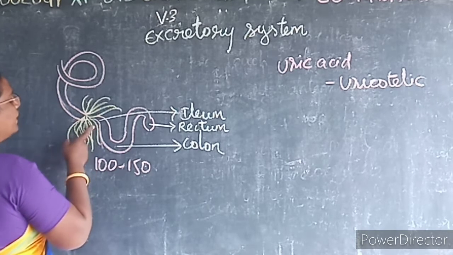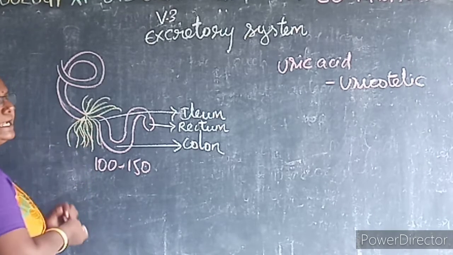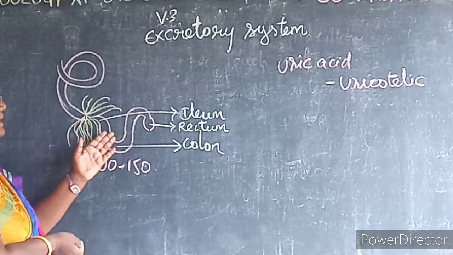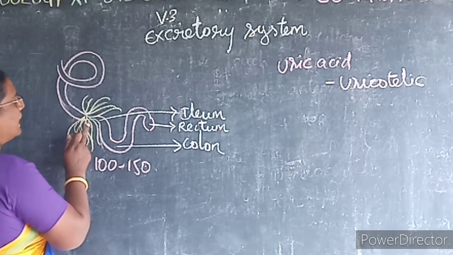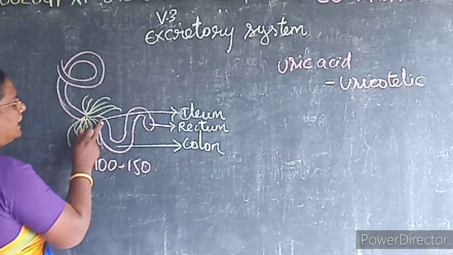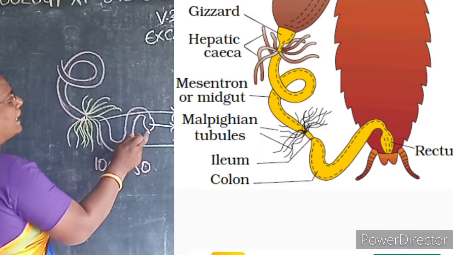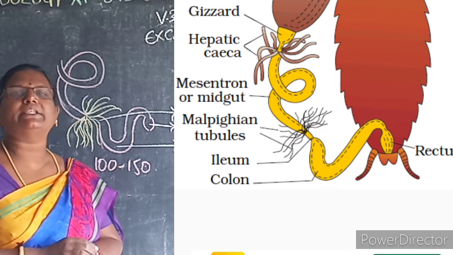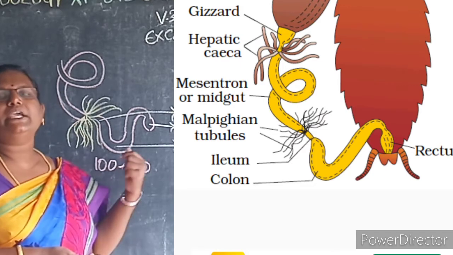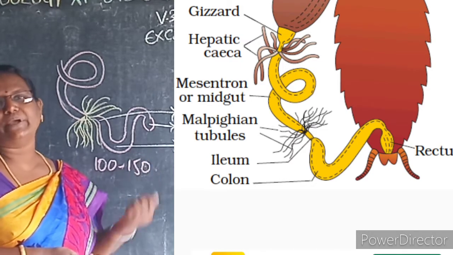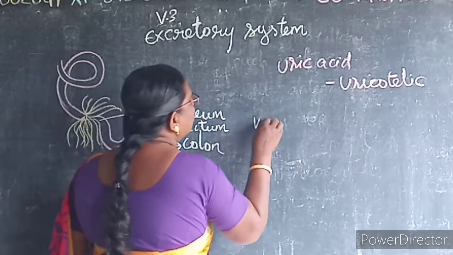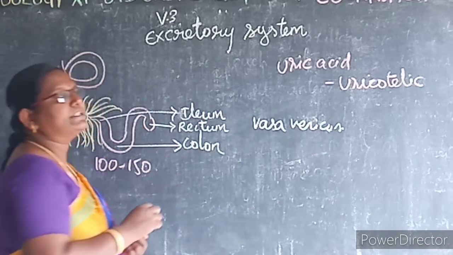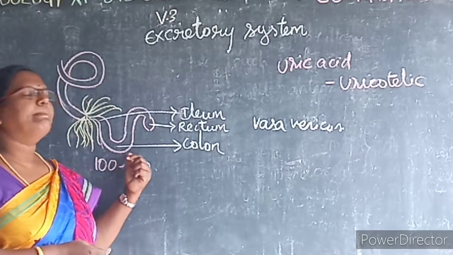Here the Malpighian tubules collect nitrogenous waste from the blood and it is released into the rectum. By the contraction of these tubules, the nitrogenous waste is passed into the ileum, colon and then into the rectum. The Malpighian tubules were discovered by Marcello Malpighi. He called them vasa varicosa. Later Meckel named them Malpighian tubules.